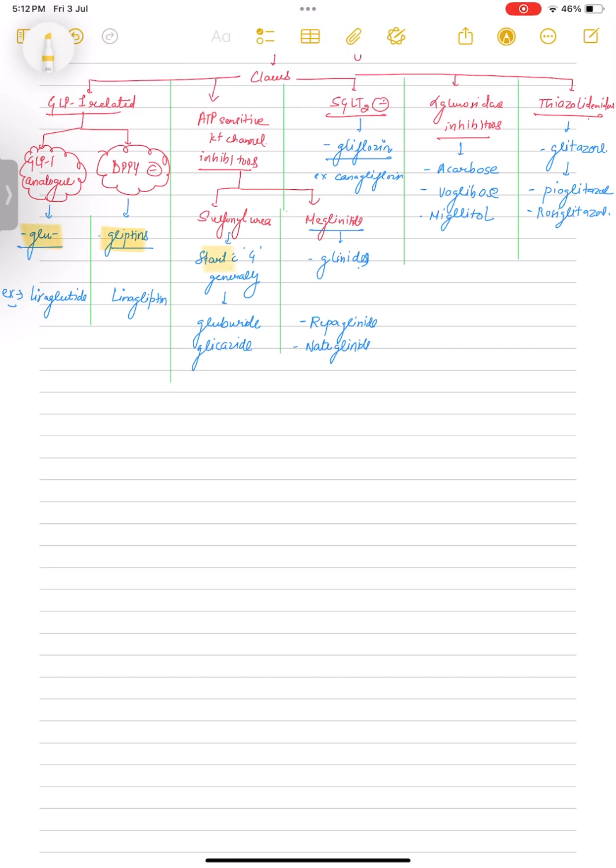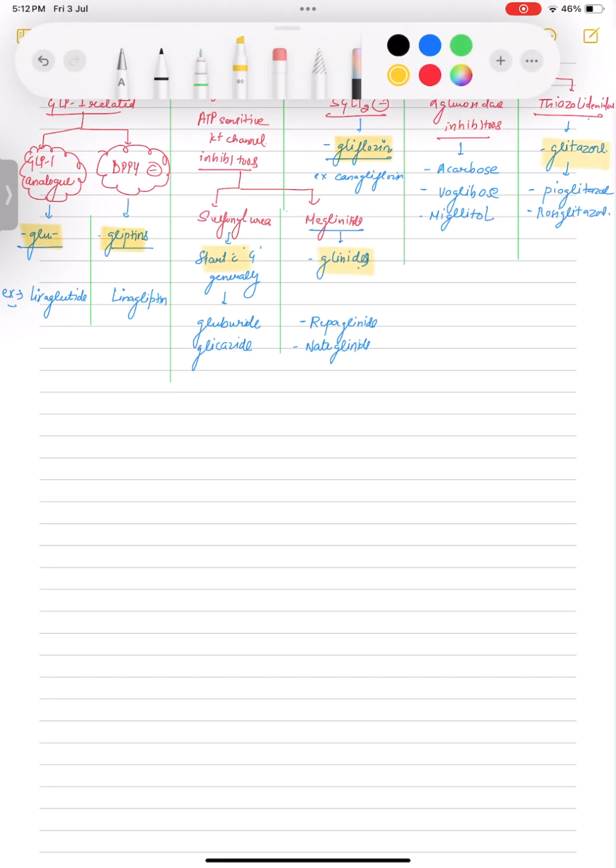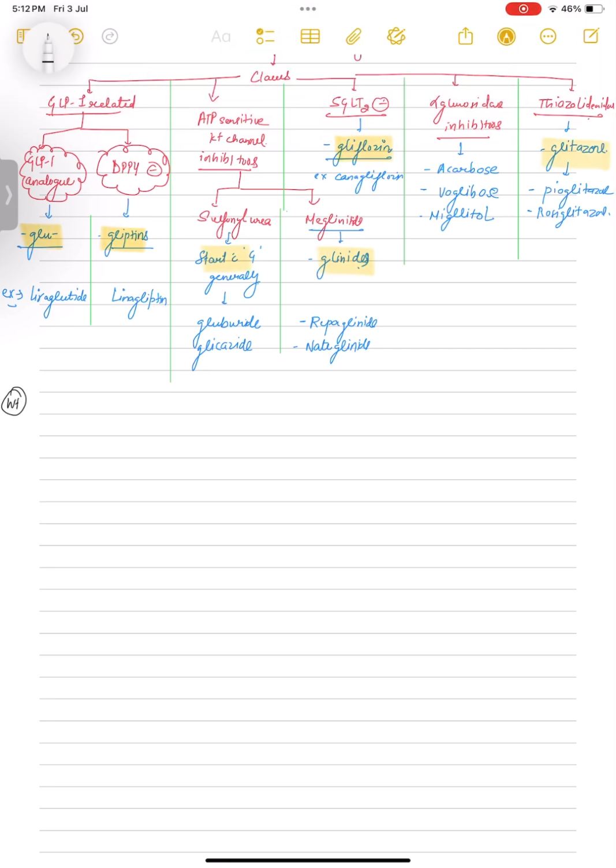Okay, so now which type of questions are asked from these? Main is their side effects, and most commonly asked is about their weight. Among all these classes, the only class which causes weight loss is your GLP-1 analog, that is your liraglutide, meaning drugs ending with glutide, and the one which is weight neutral is your DPP-4 inhibitor.